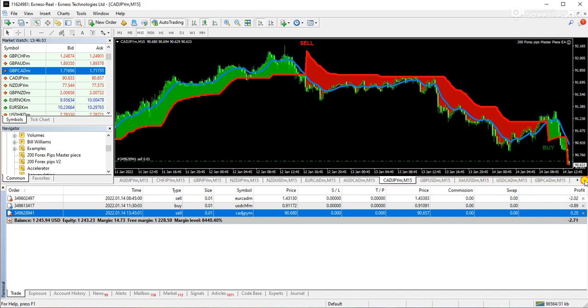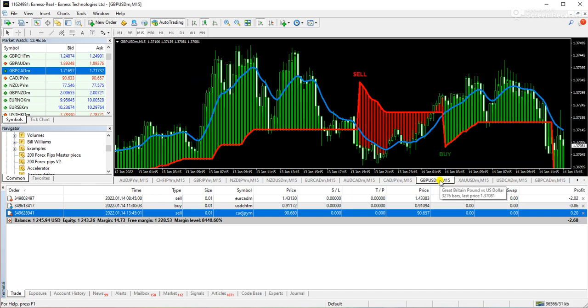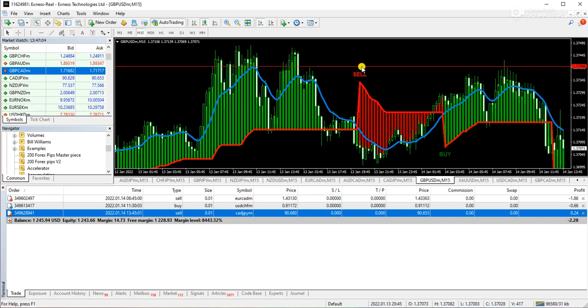Now let me talk about the slower ones that didn't perform in the last 2 days. Great Britain Pound USD. If you look at here, guys, I'm going to put a picture here at this point, and for example at this point. Now you will see sell here, buy here, again sell. So sell, buy, and now the new sell is coming, it's blinking. So you can see the 3 signals come into the same range. That's not a good idea.